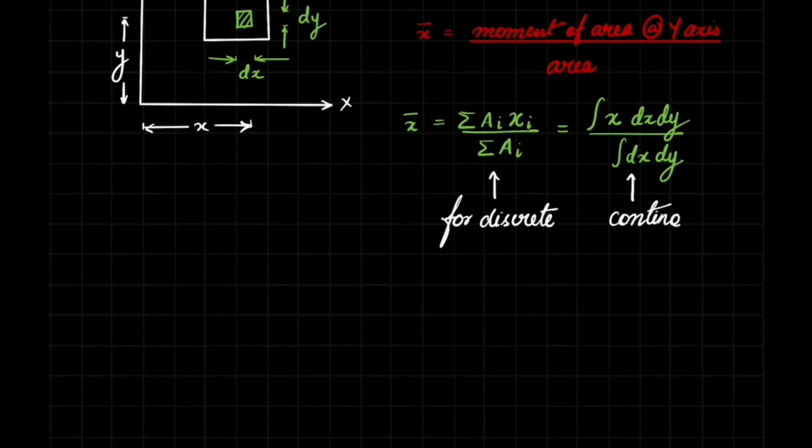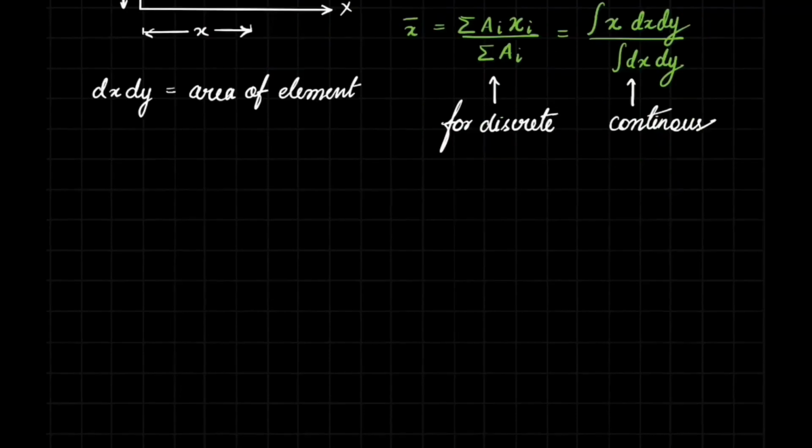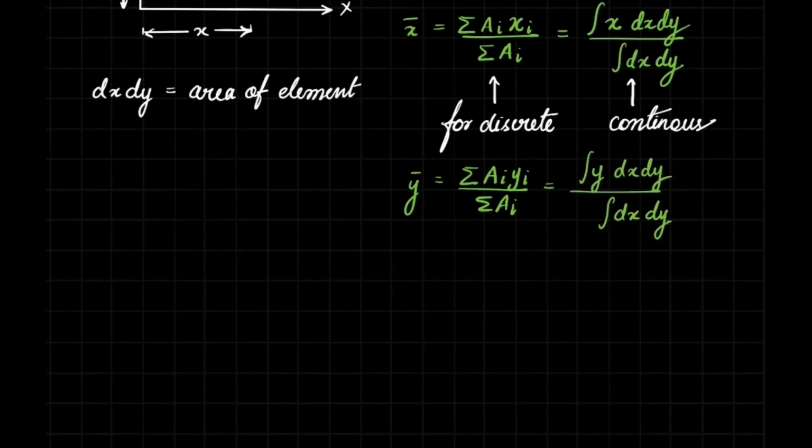For continuous systems, these summations are replaced by the integrals, and each element is infinitesimally small, where the area is given by dx dy. And similarly, the y coordinate of centroid is given by the formula as stated below.